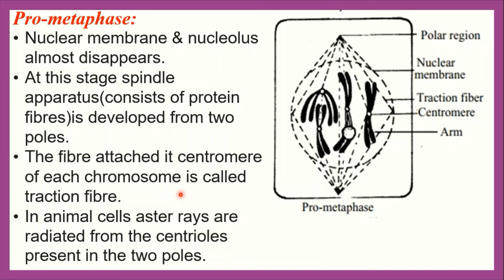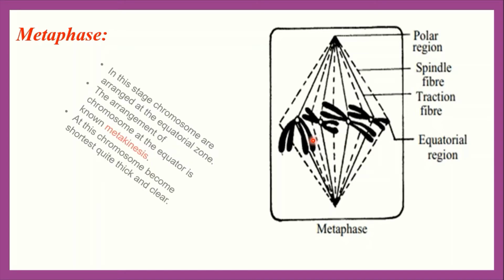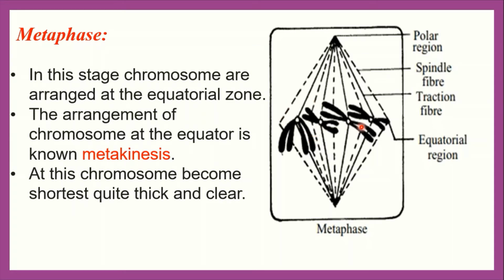Okay everybody, now let's see the next phase, that means the third stage of mitosis cell division. The third stage of mitosis cell division is the metaphase stage. In the metaphase stage, all the chromosomes are arranged at the equatorial region. Everybody see this figure. Here the arrangement of the chromosomes at the equatorial region is called metakinesis. Clear everybody? The arrangement of the chromosome at the equatorial region is called metakinesis.